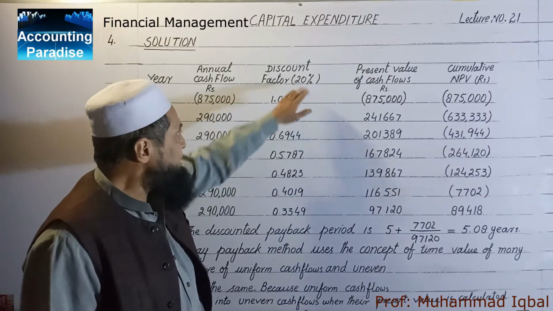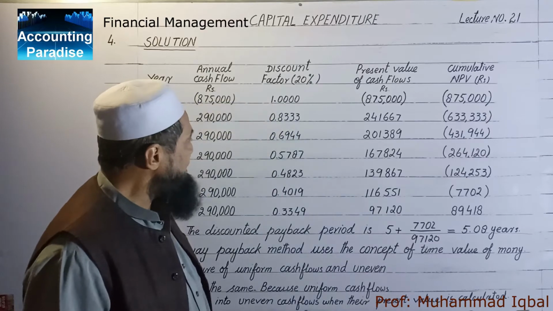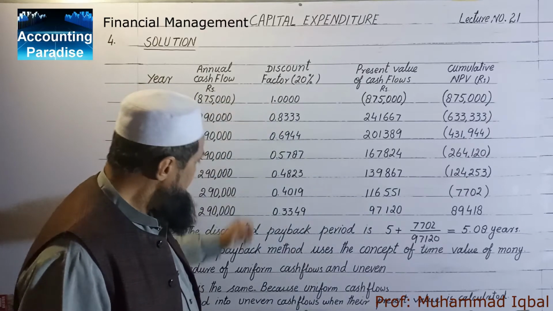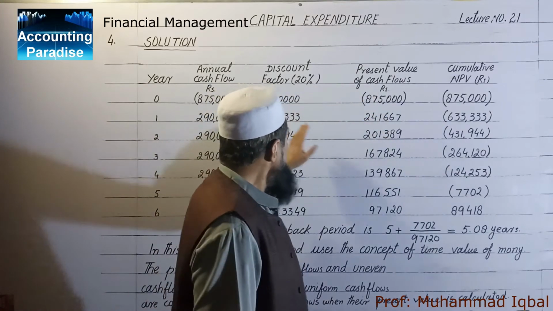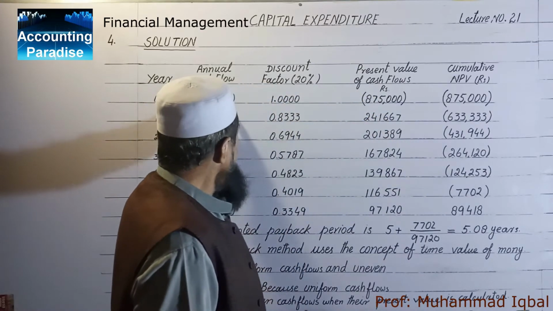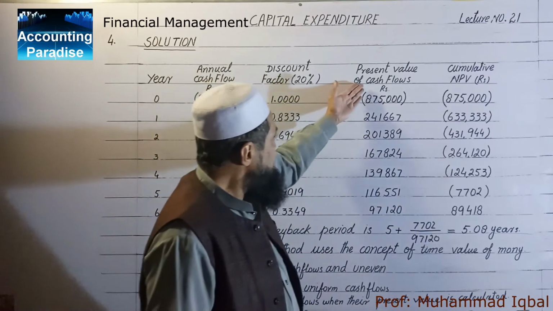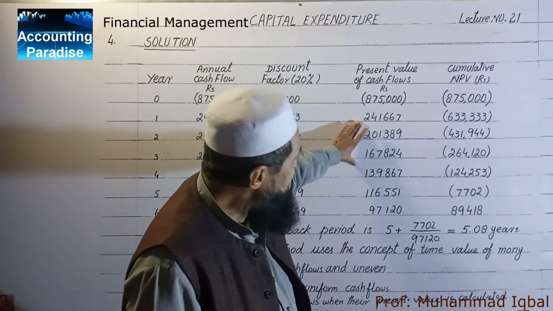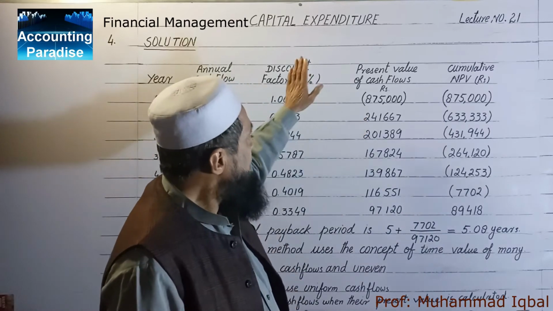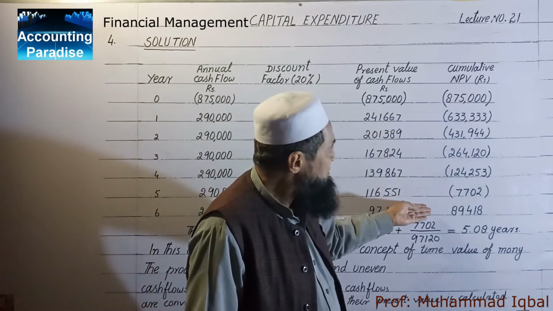The discount factor at 20% is at 0 year it is 1, and these are the table values. Present value of cash flows multiplied by the discount factor, these are the present values. Now from these present values the payback period is calculated in an ordinary way.